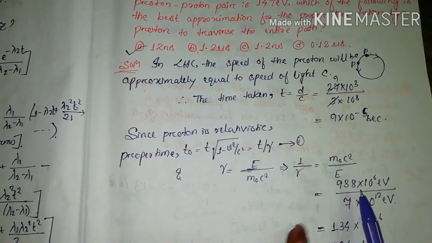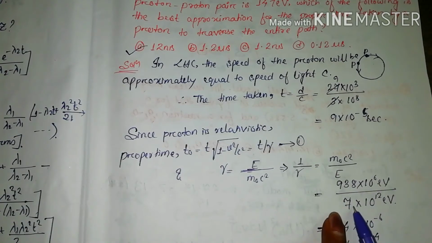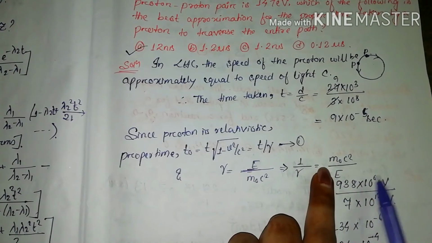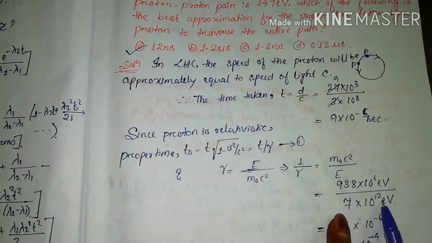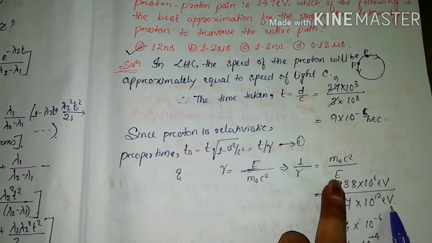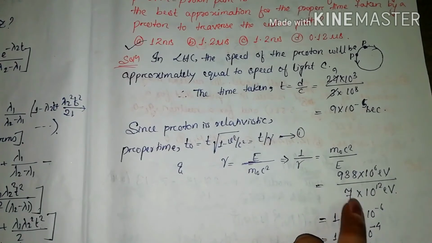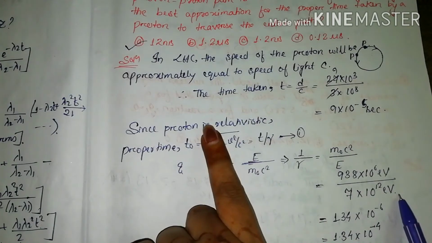So m naught is the rest mass, and m naught c square is 938 into 10 to the power 6 electron volt. The c square gets cancelled with the m naught value. This is divided by 7 into 10 to the power 12 electron volt, which is the total center of mass energy. Sorry, it is not the rest mass energy, it is the total center of mass energy, 7 into 10 to the power 12 electron volt, because I have converted tera electron volt into electron volt.